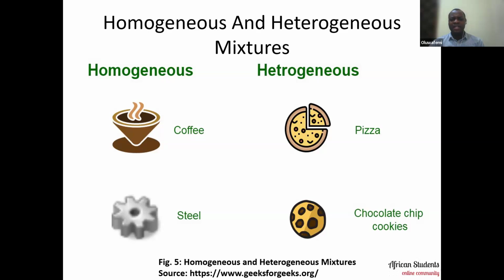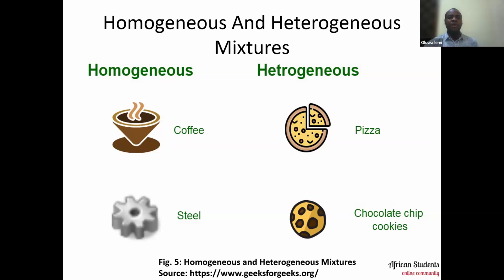You mix together, and then you get your pizza out. A chocolate chip cookie is another example of a heterogeneous mixture, because it is made up of different substances that do not form a uniform composition. The composition is not uniform, and that is why it is a heterogeneous mixture.